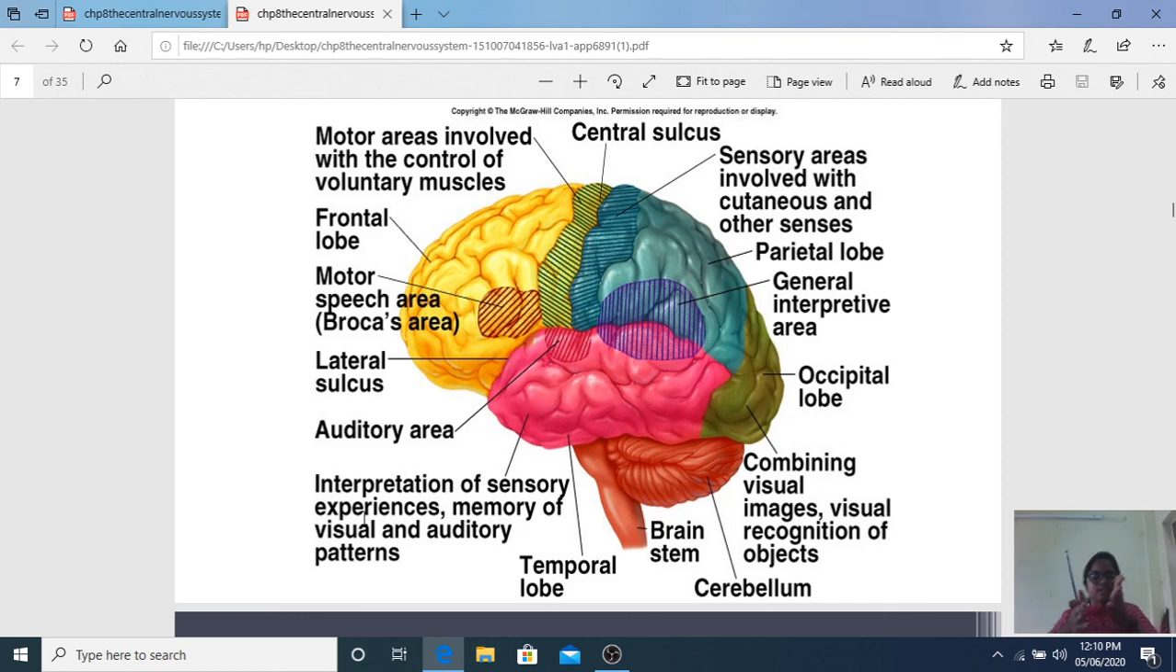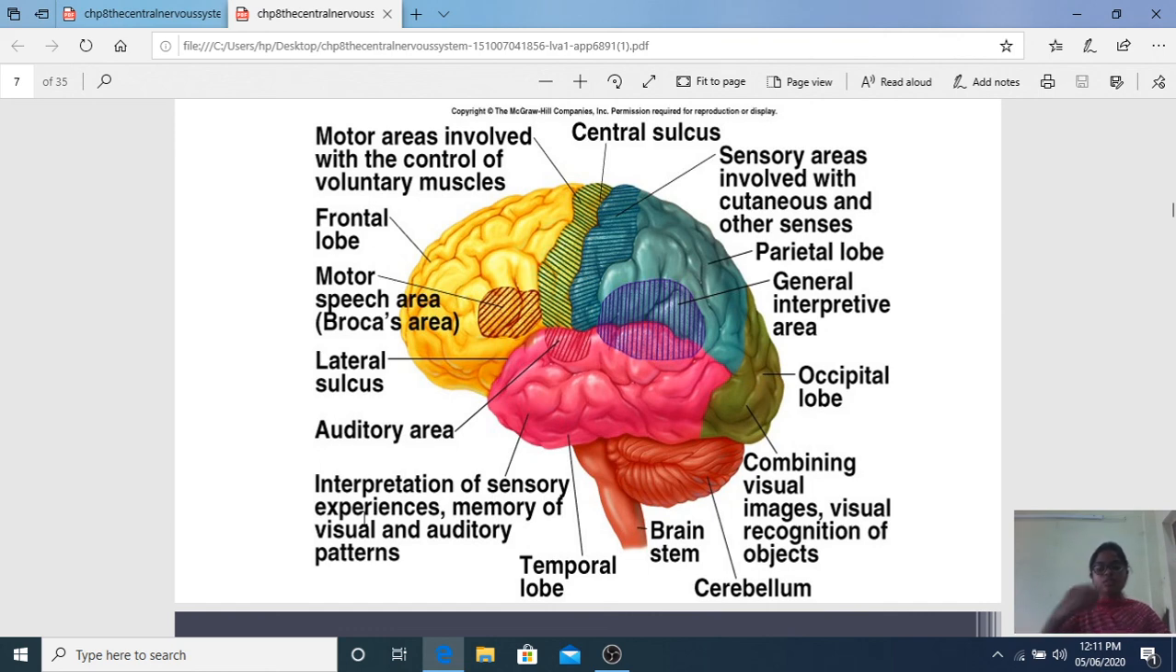And the central sulcus, in front of the central sulcus is the motor area, and behind the central sulcus is the sensory area. The sensory area contains all the inputs from all the senses. And the parietal lobe, there is an area in the parietal lobe, the sensory association area. Here also some sensory fibers are present.